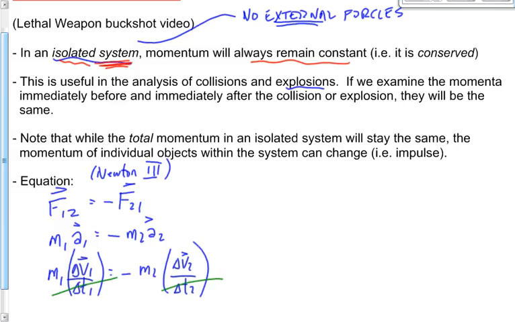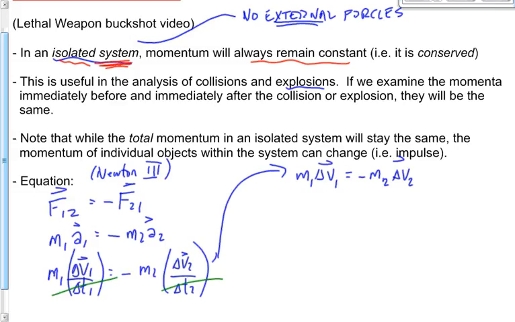That leaves us with m1 times delta v1 equals negative m2 times delta v2. What does that tell us? The impulse of object 1 is equal and opposite to the impulse of object 2.